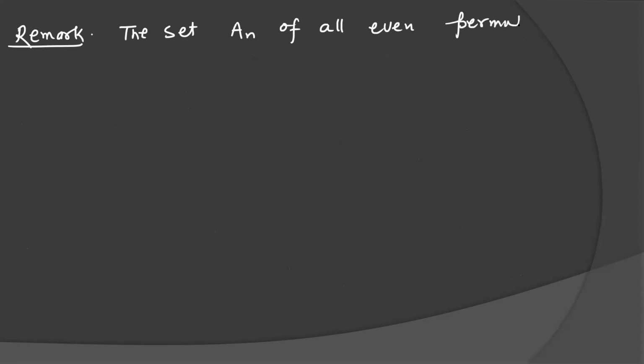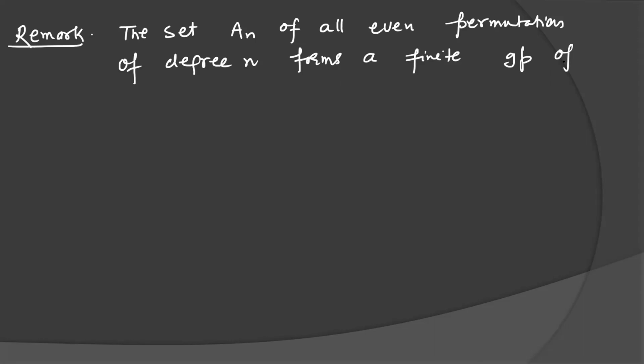Let's see one important remark here. The set An of all even permutations, the products of an even number of transpositions, of degree n over the set S whose cardinality is n, forms a finite group of order.